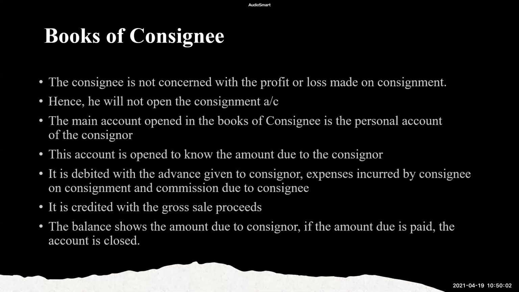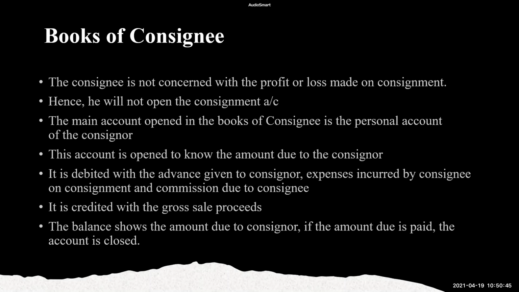So consignor is opening consignee's personal account, and consignee will open consignor's personal account. And this account is opened to know the amount due to consignor. So this account will have the same transactions which consignee's account is having. So remember, consignee's account is opened by consignor in his books, and consignor's account is opened by the consignee in his books. Right? And this account is opened to know the amount due. Same thing, it will be debited with the advance given, with the expenses incurred and the commission due. It will be credited with the gross sale proceeds.